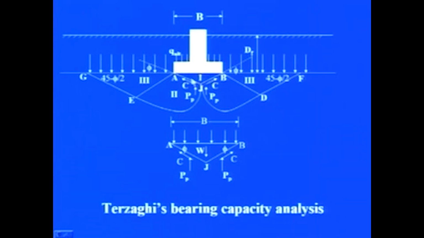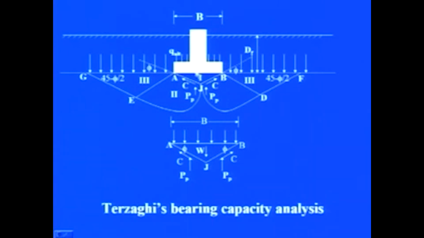When this wedge pushes the soil mass, you will find that shearing stresses are developed in the soil, and the movement is registered by the soil mass underneath it. Now you can see here there are two zones numbered 2 and 3. This is the zone of radial shear, and this is the third zone which gives the passive resistance.